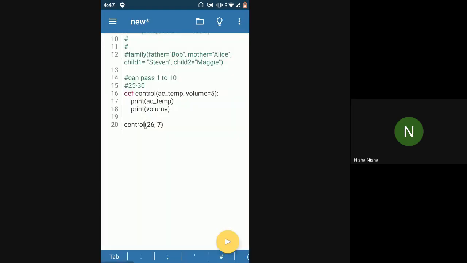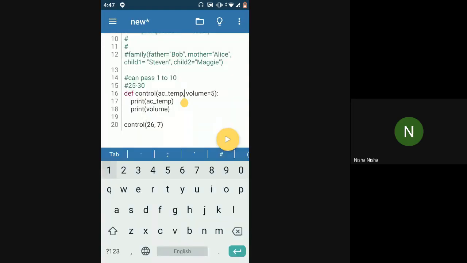So basically, you can give any number of parameters to a function, and any number of parameters of the function can have a default value associated with it. If one parameter is associated with a default value, that does not mean the other parameter also needs to have a default value. They are independent. But you have to ensure that the parameters with a default value come at the end, and the ones that do not have a default value come at the start while defining the function.